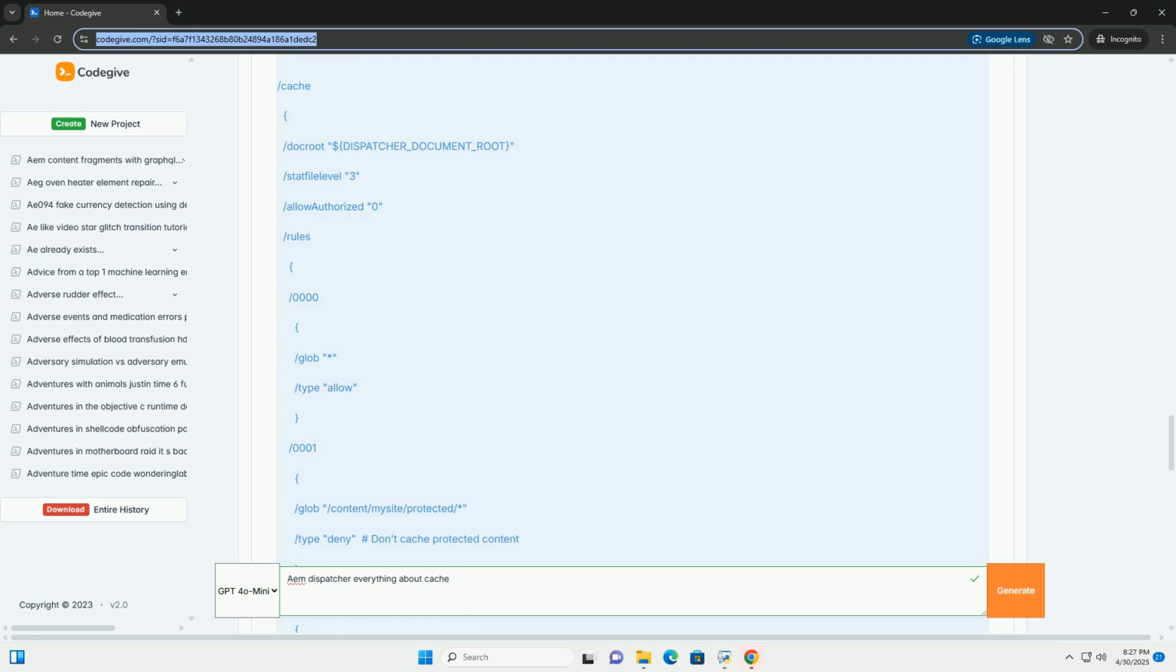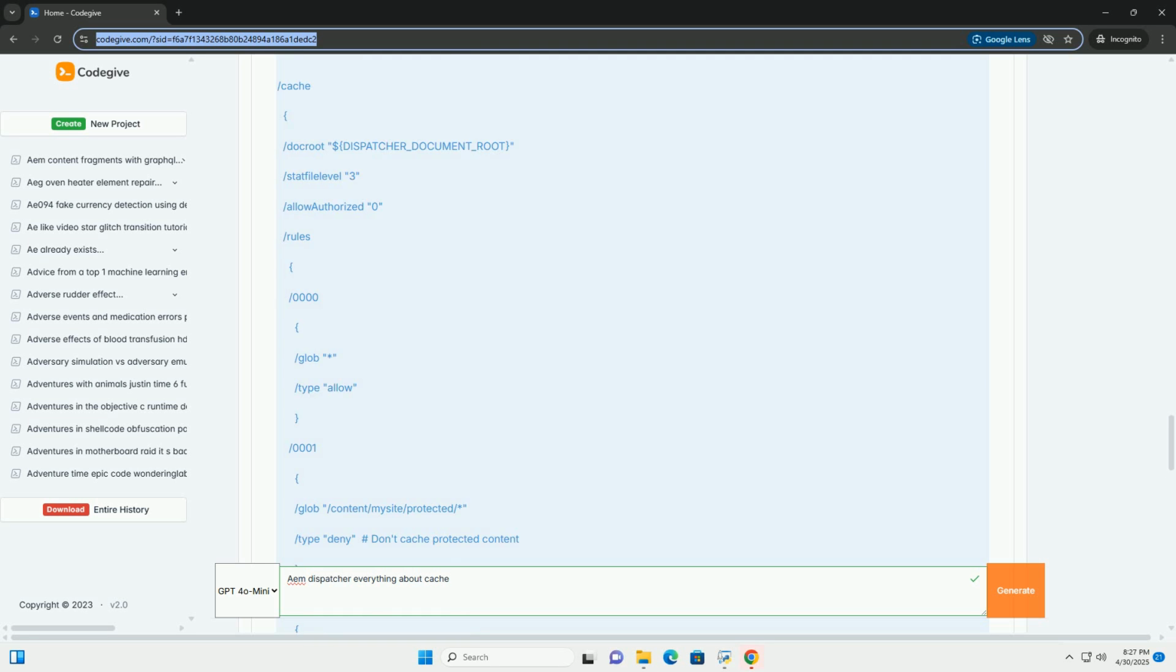Version control: store your dispatcher configuration files in a version control system, for example Git. This makes it easier to track changes and roll back to previous versions if necessary. Automated deployment: use automated deployment tools, for example Jenkins, Maven, to deploy your dispatcher configuration and code changes to your environments. Leverage AEM as a Cloud Service, AEMaaCS, dispatcher.